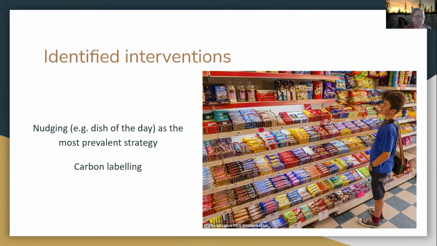A different example of a nudging strategy is the design and staff of the sweets. So nudging can go in different directions. Another intervention we identified was carbon labeling, where the different products were labeled according to their carbon footprint. And it's just to say that the nudging strategy seemed to be the most prevalent in our data set.